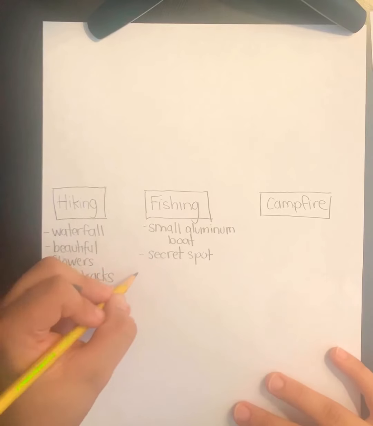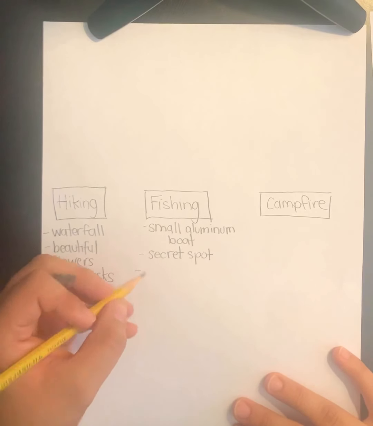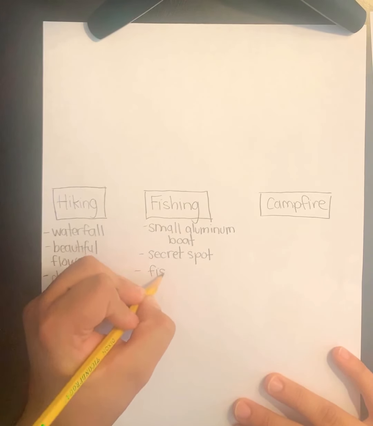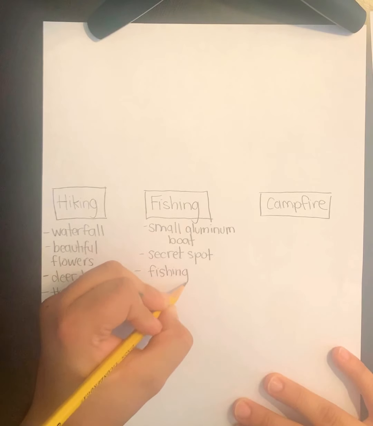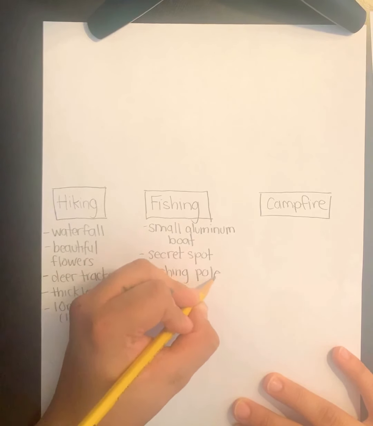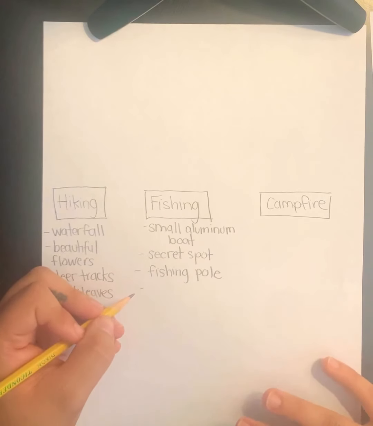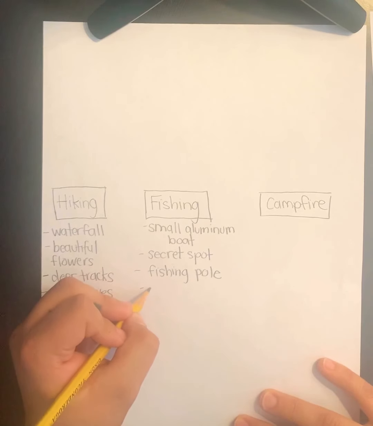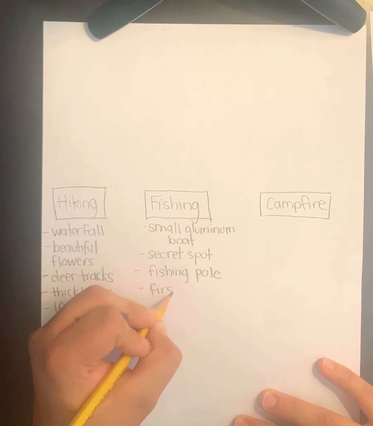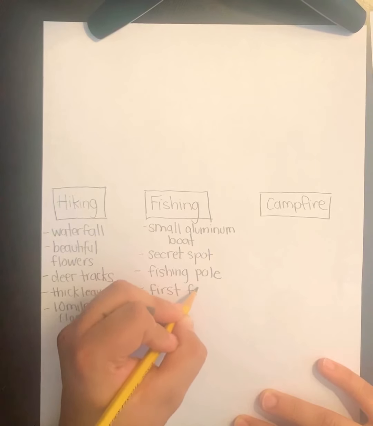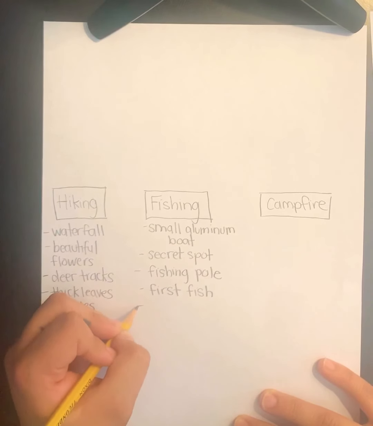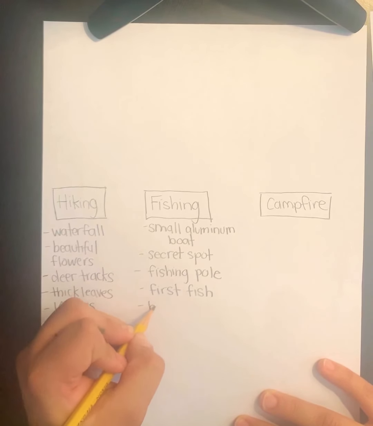Okay, I'm also going to talk about my fishing pole. I'm going to talk about who caught the first fish. And then I'm going to talk about who caught the biggest fish.